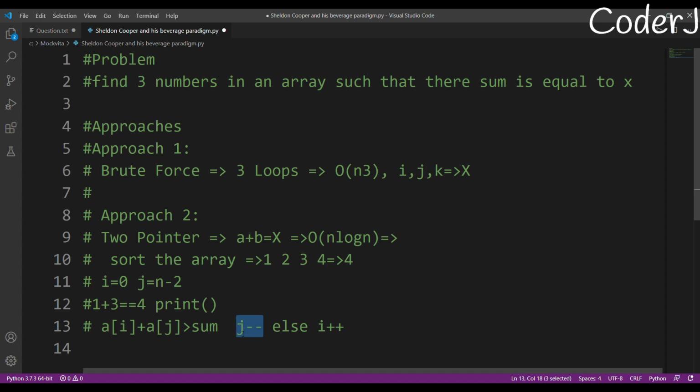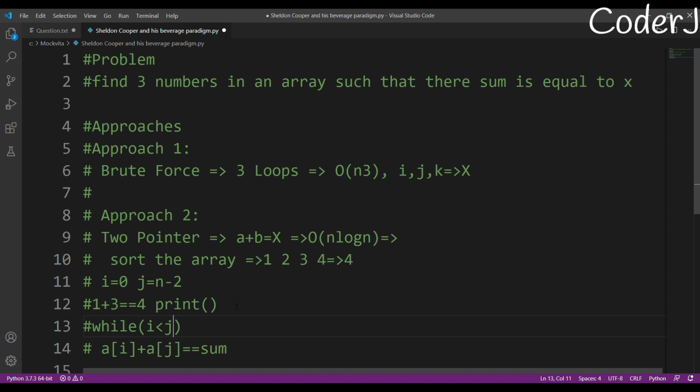But if ai plus aj was smaller than sum, then it means that you are adding two elements and their sum is smaller than sum. So what you do is you move your pointer that was pointing to the smallest value to a bigger value. That is what you're doing. And if ai plus aj is equal to sum, then you have found your combination. And by the way, you loop it like this, while i is less than j.